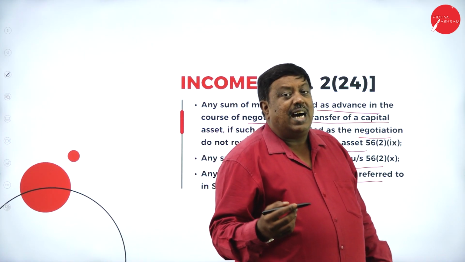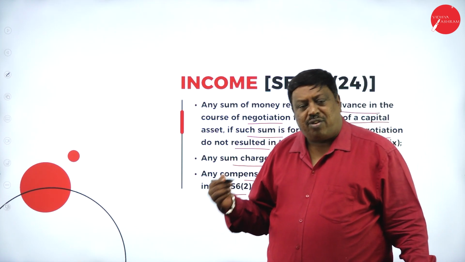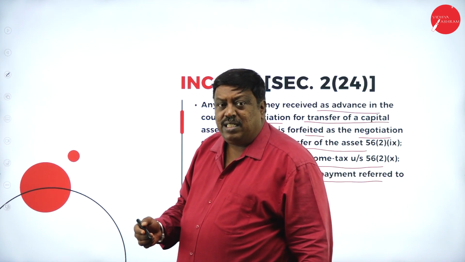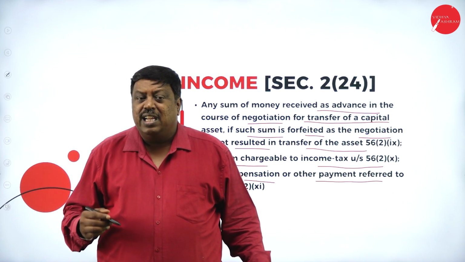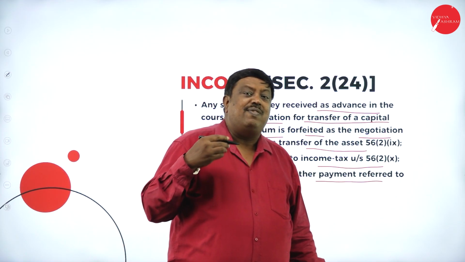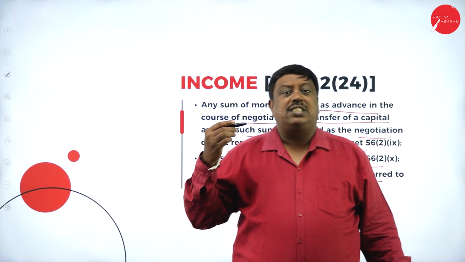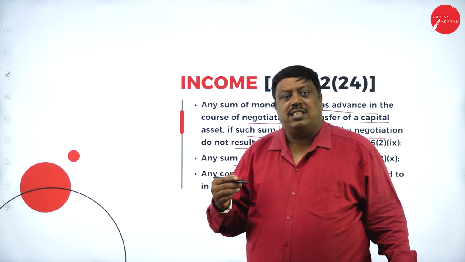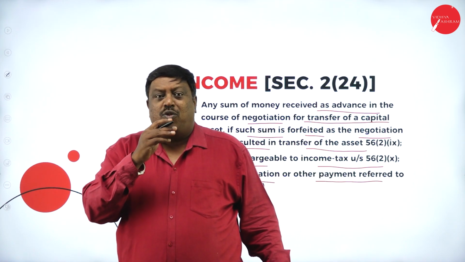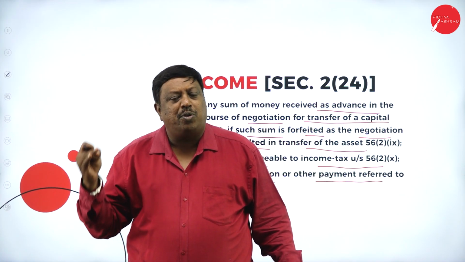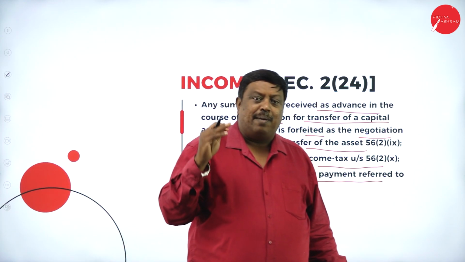If any capital asset, either depreciable or non-depreciable, is transferred during the previous year, and we receive more than the invested amount, such amount is treated as income and it is taxable under the head of income from capital gain. What are the four heads I have said here? Salary, house property, business and capital gains.